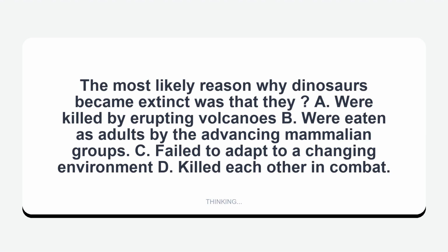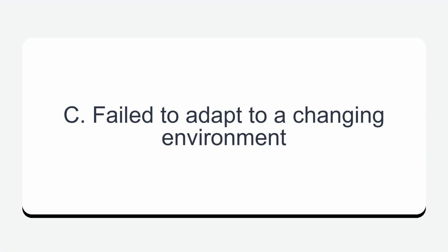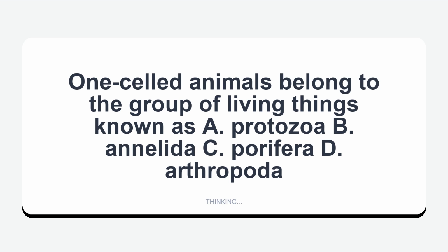The most likely reason why dinosaurs became extinct was that they A. Were killed by erupting volcanoes, B. Were eaten as adults by the advancing mammalian groups, C. Failed to adapt to a changing environment, D. Killed each other in combat. C. Failed to adapt to a changing environment. One-celled animals belong to the group of living things known as A. Protozoa, B. Annelida, C. Porifera, D. Arthropoda. Protozoa.